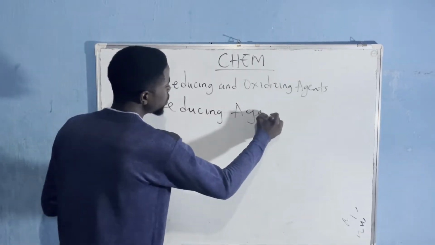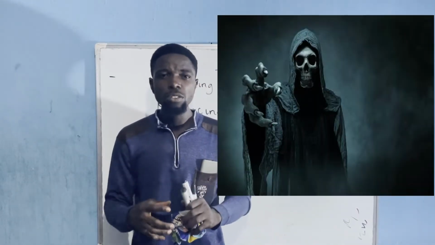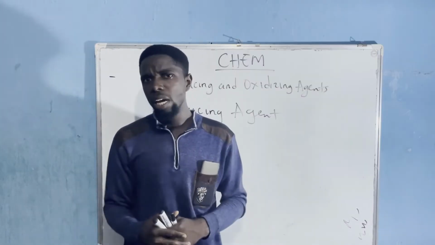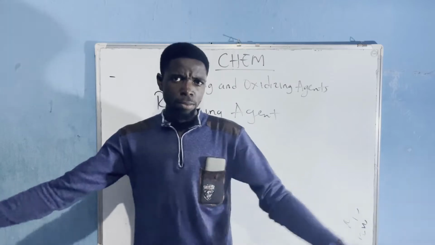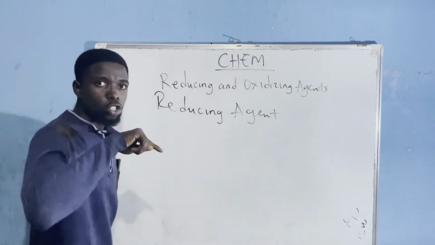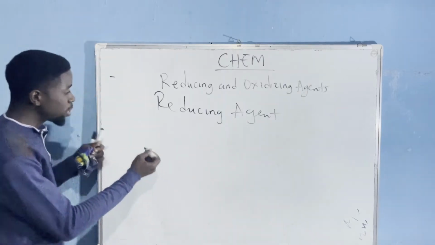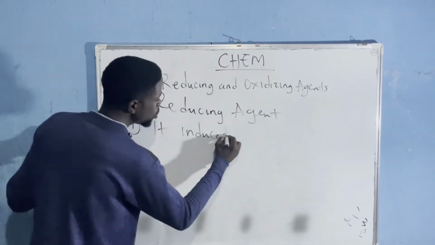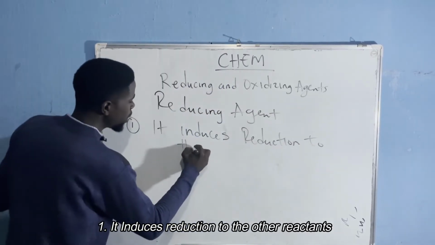Imagine you are dealing with an agent of darkness. The Africans here will know what I'm saying. An agent of darkness only has one thing to give: darkness to other people. So if I am an agent of darkness, I would induce darkness to every other thing. What does this mean? If I am a reducing agent, I would cause reduction, not to myself, but to the other reactant. So have this in mind. The first property of a reducing agent is that it induces reduction to the other reactant.